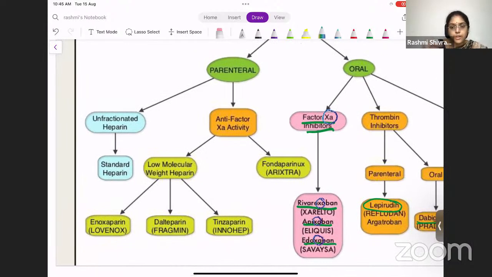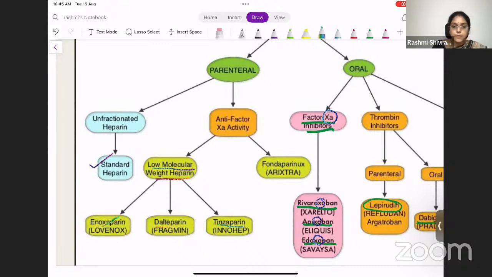The first basic one, like the vitamin K antagonists, will have the unfractionated heparin, which we still use. Anti-factor 10A will be low molecular weight heparin. This we also use very commonly in patients waiting for surgery, and immobilized patients in the hospital who are not yet walking. In these patients we use enoxaparin very commonly, then dalteparin and tinzaparin.